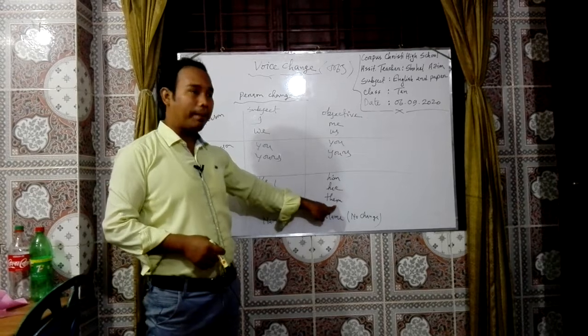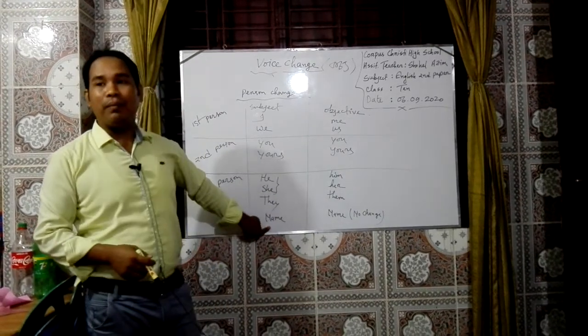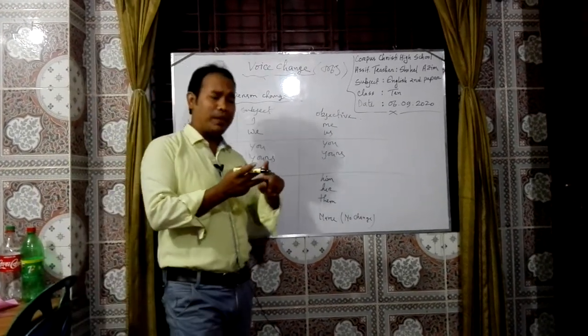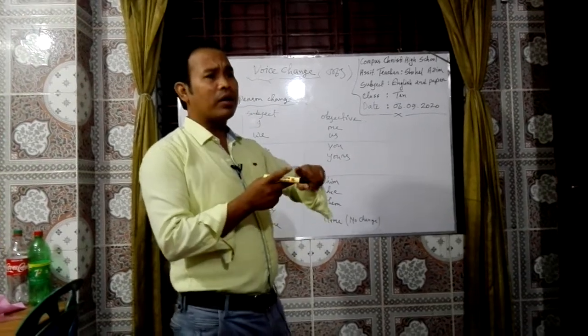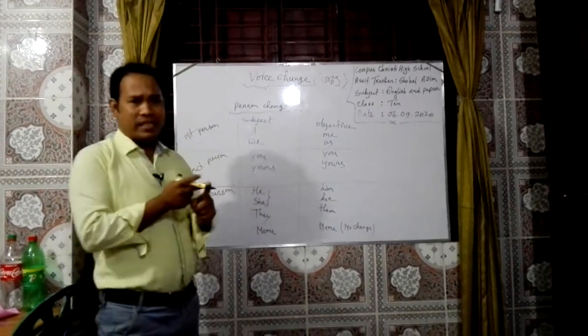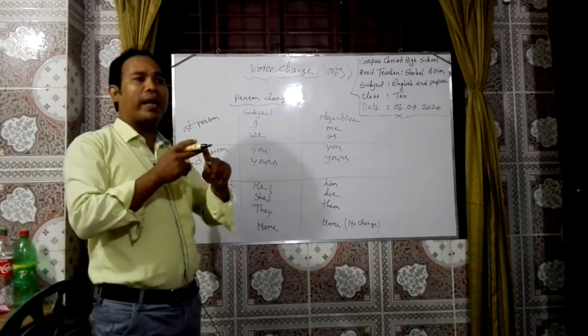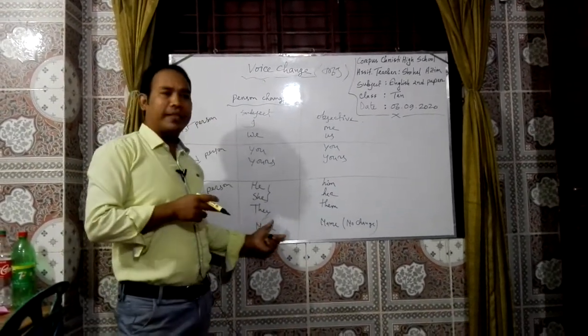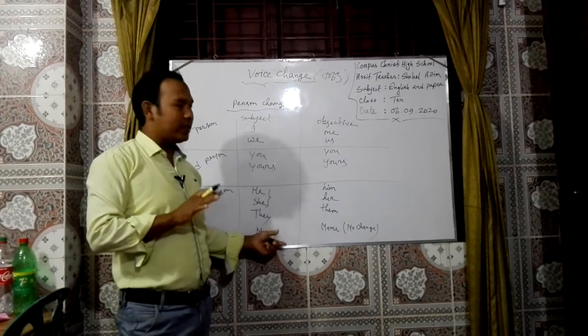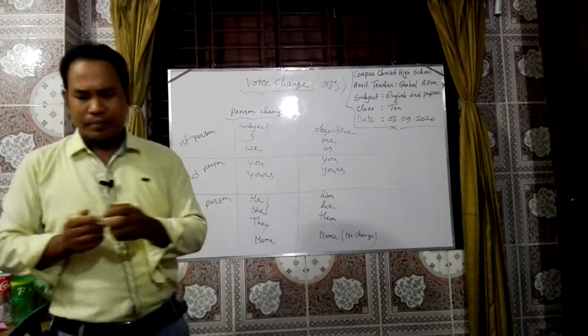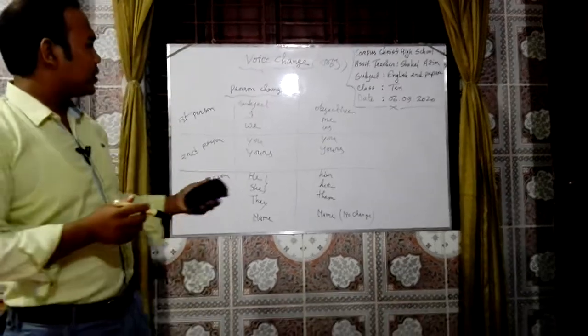And if there is a name, any name of place, person or things, there can be three kinds of names: place, person and things. Name will be no change. Okay, I think you got the point, so I will now discuss about